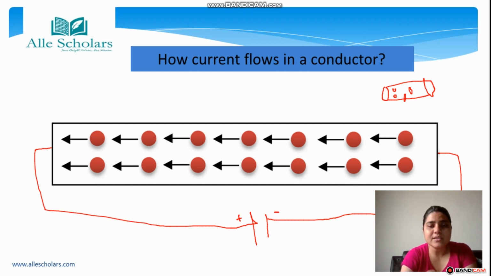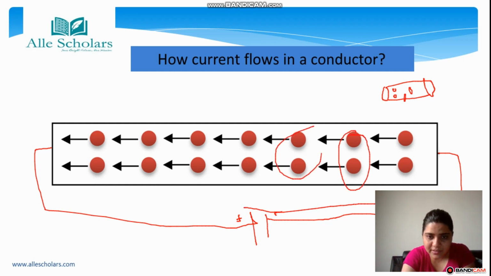So as soon as the battery is attached, you know what will happen. So now the current has started flowing. What will happen when the battery is attached? These electrons which were flowing randomly will move from negative to positive. So this is the positive battery and this is the negative. All of these electrons which were moving randomly are going in one direction, and that is from positive to